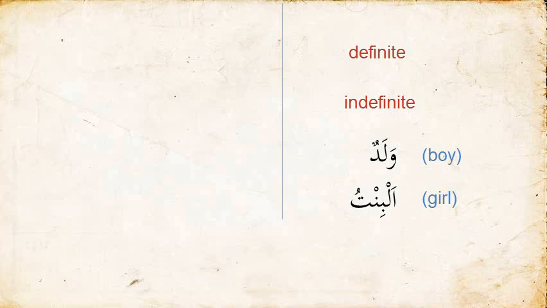So the word definite would translate as ma'rifa. The word indefinite would translate as nakira. The word waladun, we see there's no al at the beginning, therefore we translate waladun as a boy, and it would of course be nakira. The word al-bintu has an al at the beginning, therefore we would translate it as the girl, and it would be ma'rifa.